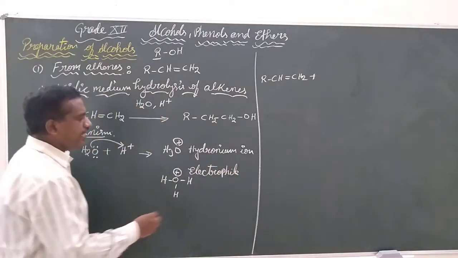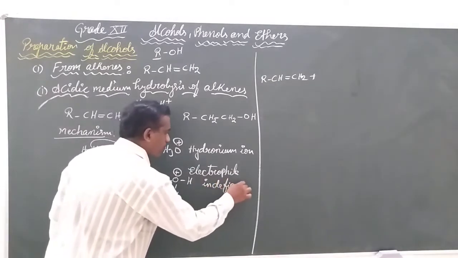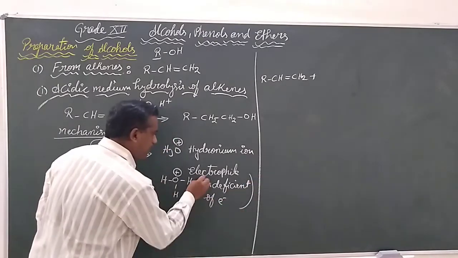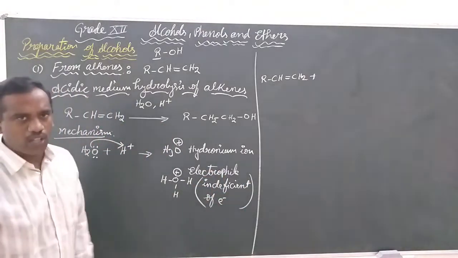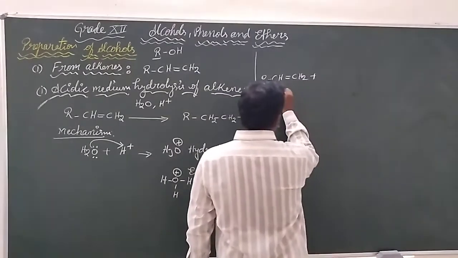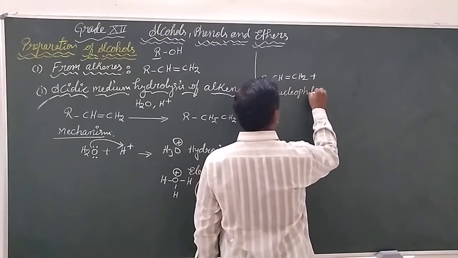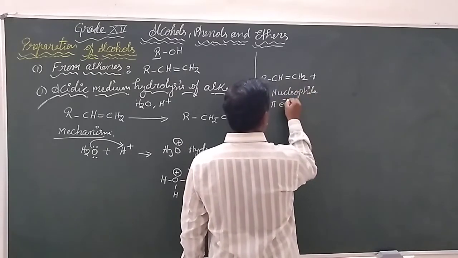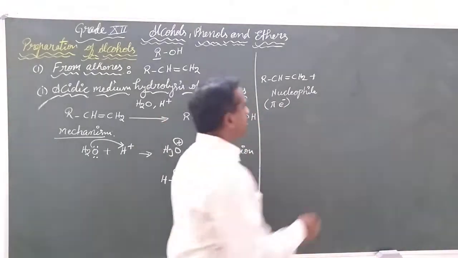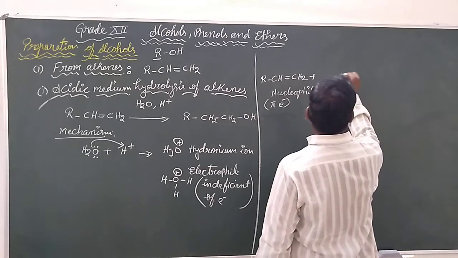It is deficient of electrons. Our alkene will be considered a nucleophile because the pi bonded electrons are the electron rich centers. Now, the generated hydronium ion